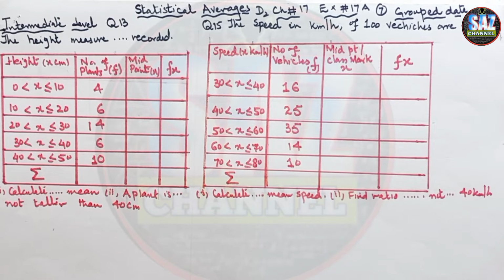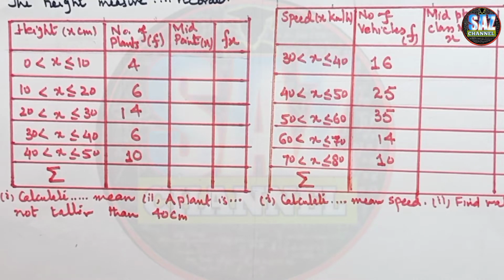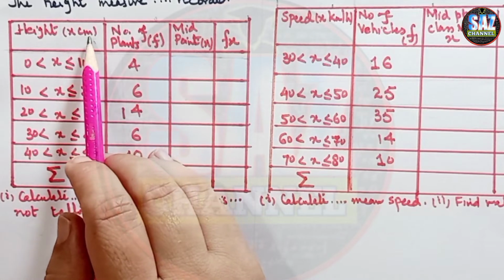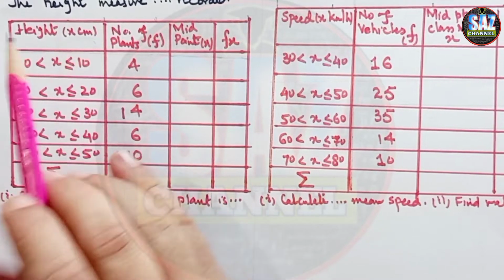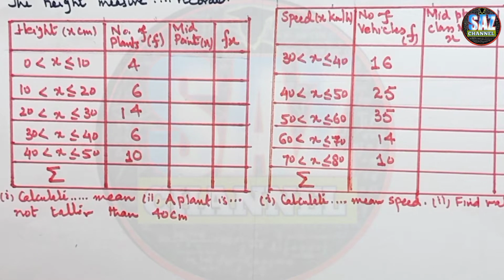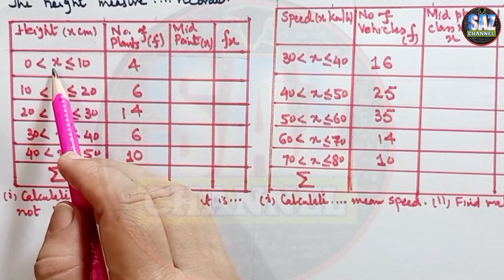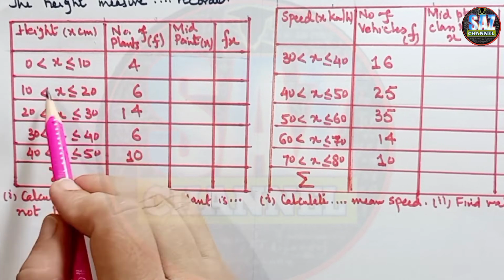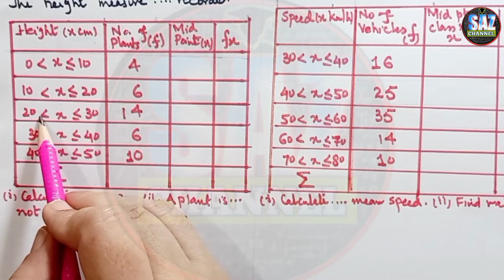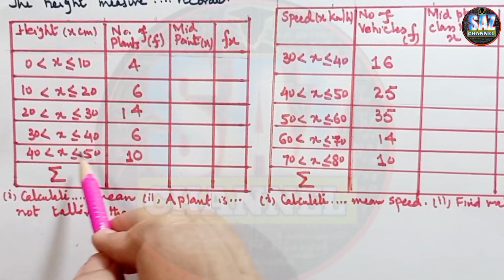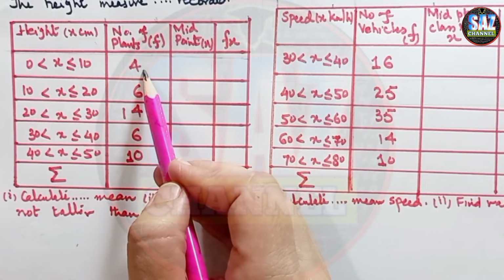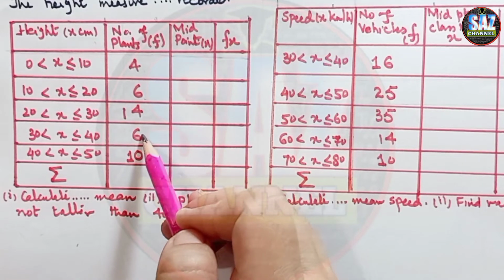In today's class, students, we are going to discuss question number 13 and 15 for the group data. The question says the heights, measured to the nearest centimeter, of the plants in a nursery are recorded. Heights in x centimeters are given, and let me compare the data carefully. I always ask my students to compare the data before solving the question. x lies between 0 and 10, 10 and 20, 20 and 30, 30 and 40, 40 and 50. And the frequencies are 4, 6, 14, 6 and 10.